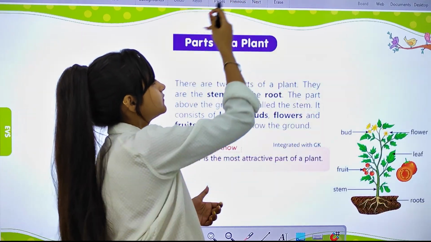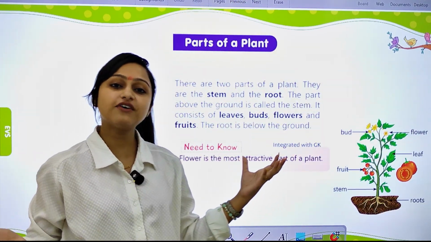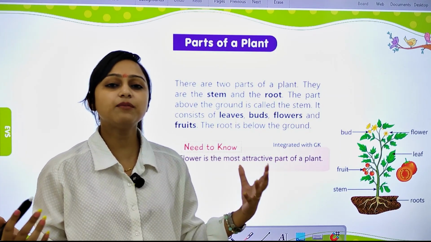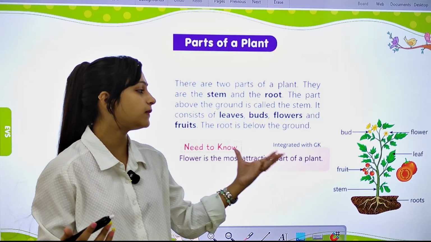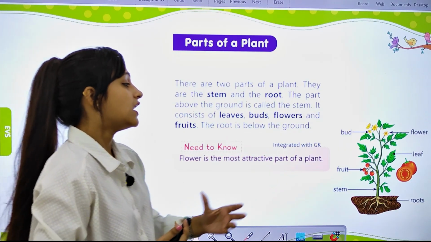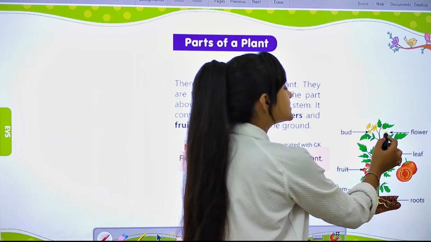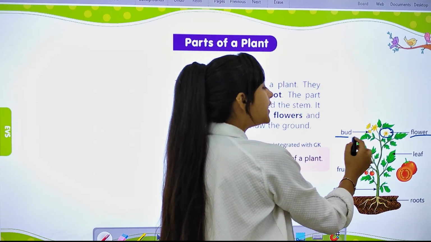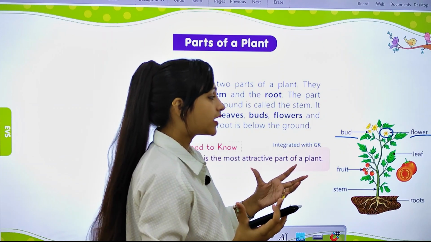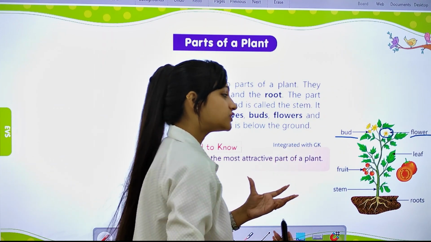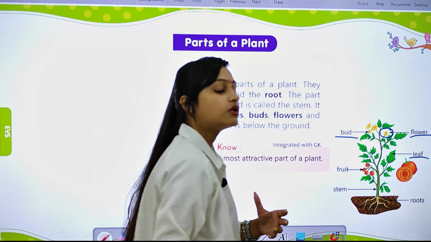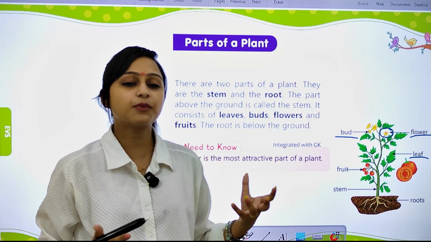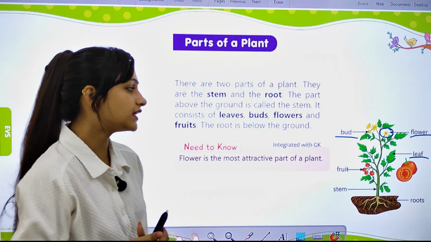So here, what are the parts of a plant? See, we have eyes, ears, hands, legs, and many body parts. In the same way, plants also have different body parts. Like you can see in this picture, this is a flower. It is also a part of a plant. This is the bud from which the flower arose. This is the leaf on which plants prepare their food. The process by which plants prepare their food is known as photosynthesis.